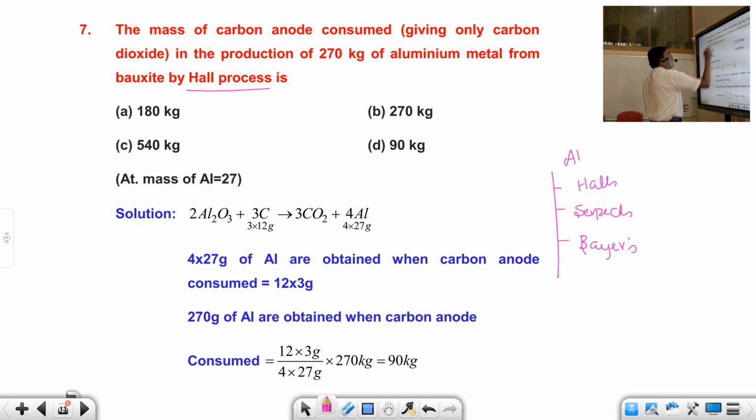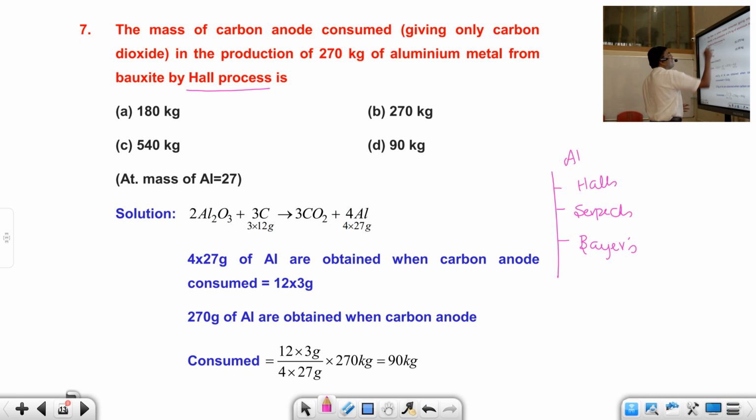Actually, this particular subject you will be studying in metallurgy, the production of aluminium. Anyhow, in the production of aluminium there are some electrodes like this. This is how they look. These electrodes are carbon anodes. What is it? Carbon anode. These are carbon anodes. So this is the carbon anode.